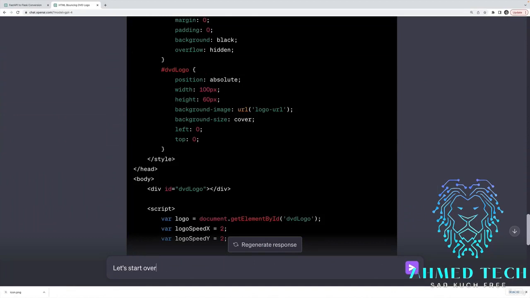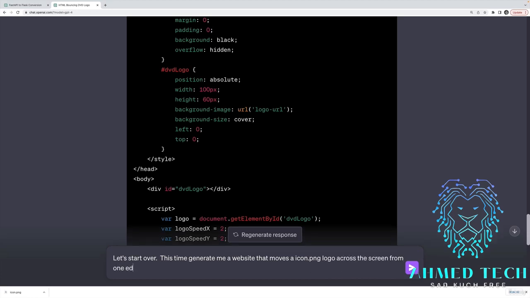Let's start over. This time, generate me a website that moves a, what did I call it? Icon.png logo across the screen from one edge to another, maybe I'll say from one corner to another, bouncing like the classic DVD logo.